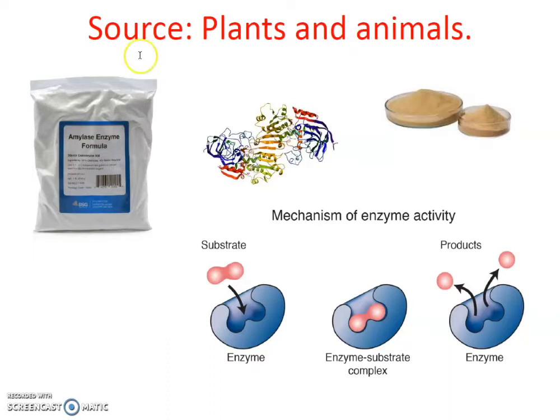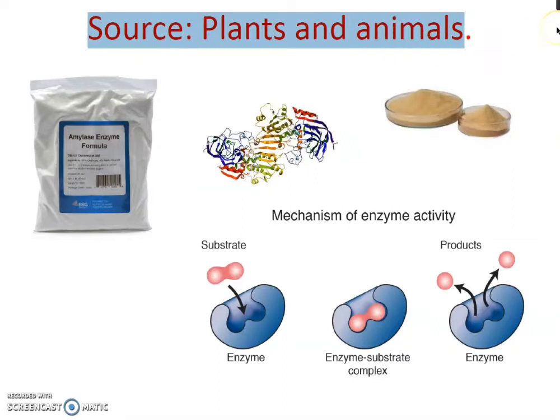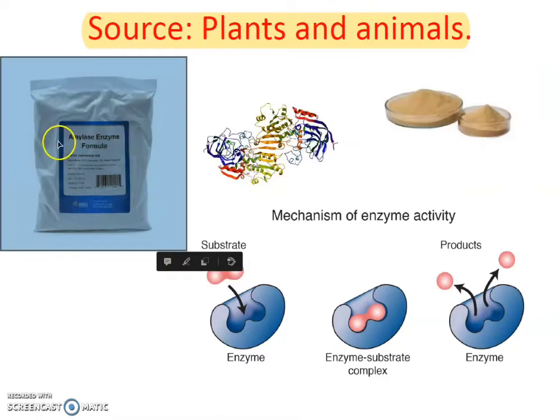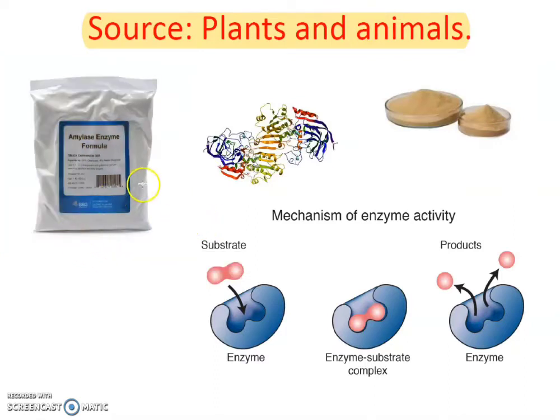Then occurrence of enzymes, or source of enzymes. Every cell synthesizes its own enzyme with the help of genes. This is the enzyme powder, which is extracted from a plant cell or animal cell. This is the amylase enzyme, and it is extracted from fungus cells. Amylase enzyme is also present in the saliva of human beings. It brings conversion of starch into glucose.